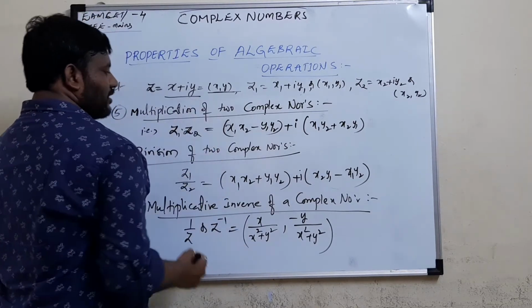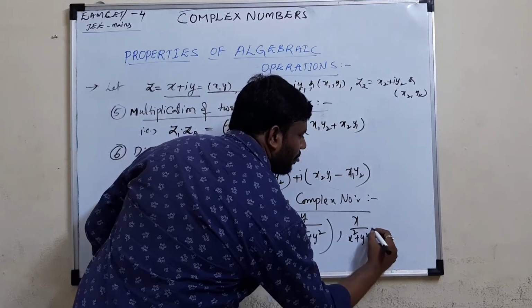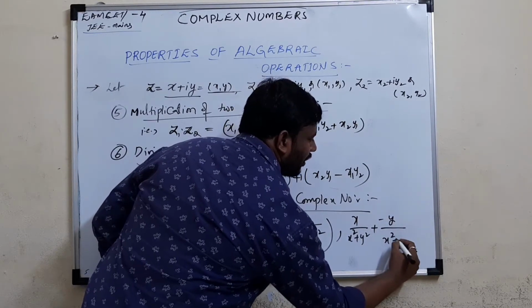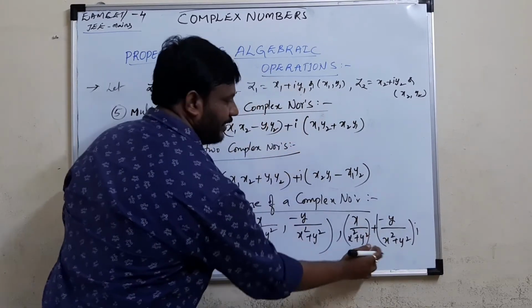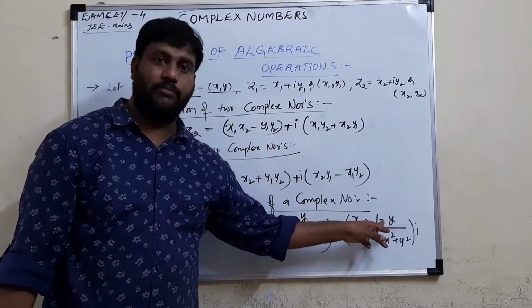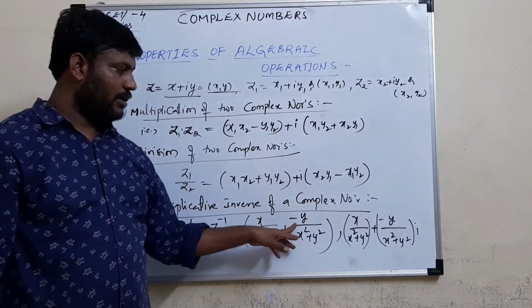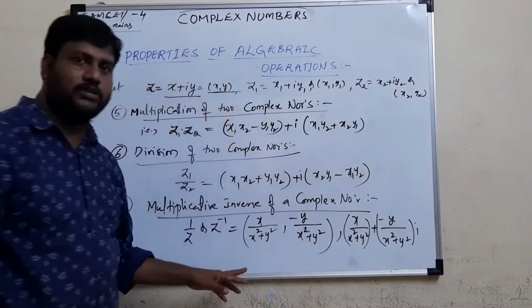If it is in the form of x plus I y, you can write x by x square plus y square, minus y by x square plus y square of I. This is the real part, this is the imaginary part. If it is plus, for the imaginary part you get minus. If it is x comma y, you can write x by x square plus y square comma minus y by x square plus y square. This is the multiplicative inverse of a complex number.